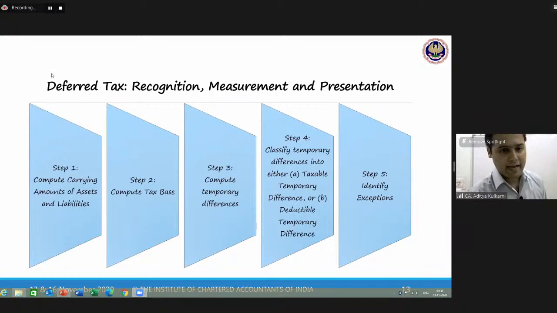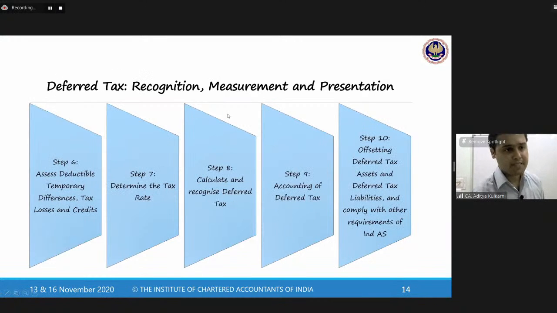And then step 6, assess the deductible temporary differences, tax losses and credits, determine the tax rate, calculate and recognize deferred tax, account for it, and offsetting the deferred tax assets and liabilities, comply with other requirements of Ind AS. This is the 10-step process.